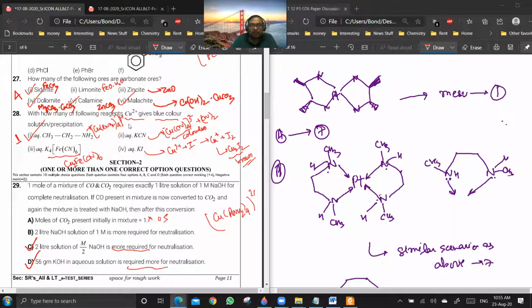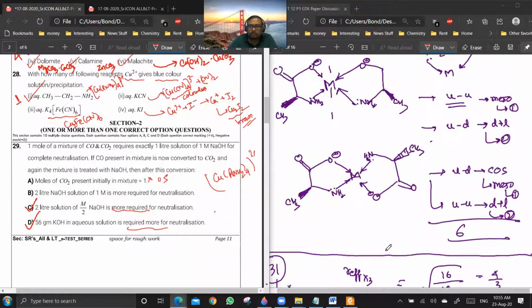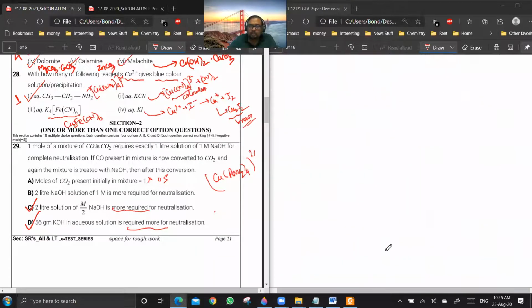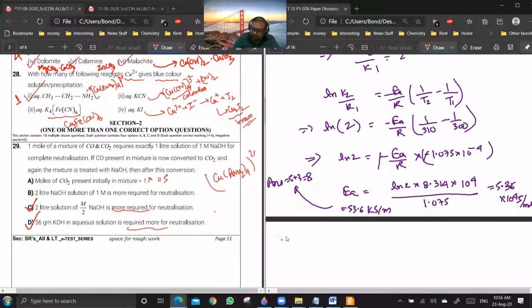Now in 2 and 4, you see CN- is a pseudo halide ion and I- is a halide ion. Both will be acting as reducing agents. So when you are having Cu2+, this is a point which we are getting through this paper discussion only, but I have discussed this with you in the class also.